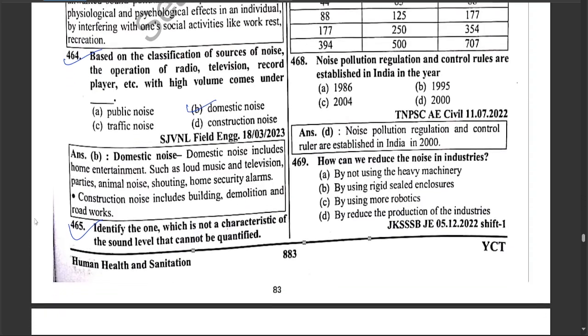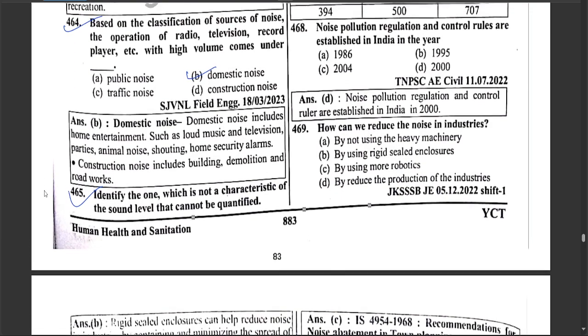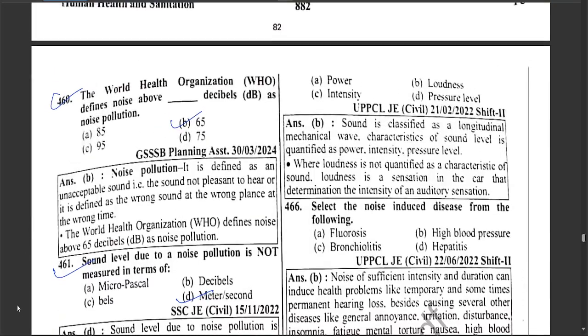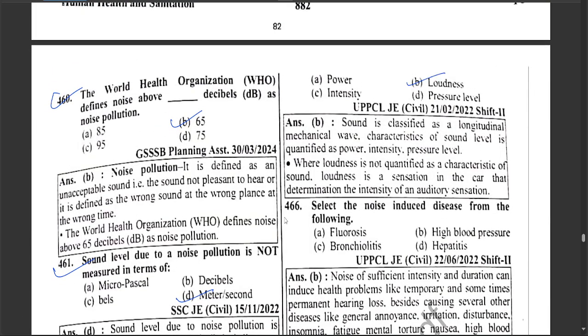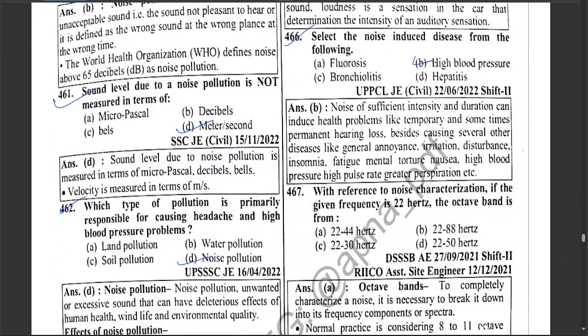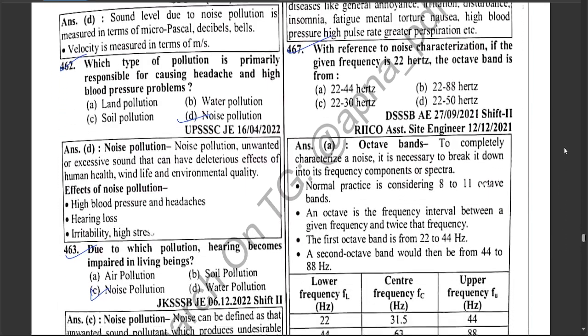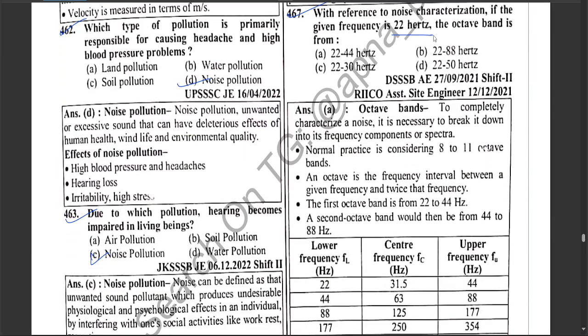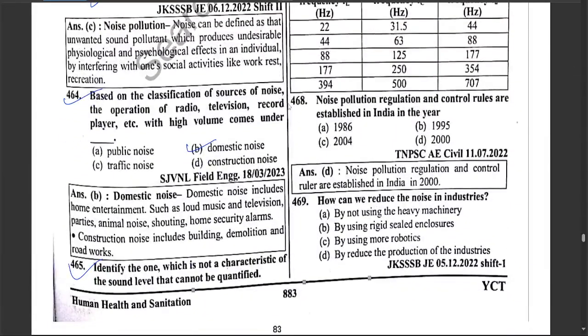Identify the one which is not characteristic of the sound level of that cannot be quantified, which is the loudness. Select the noise induced disease from the following, which is the high blood pressure. With reference to noise characterization, if the given frequency 22 Hz, the octave band is from 22 to 44 Hz. Noise pollution regulation and control rules are established in India in the year 2000.